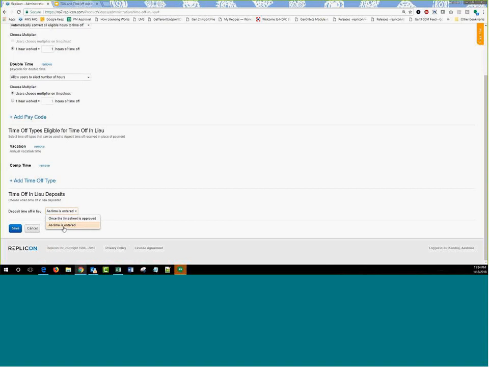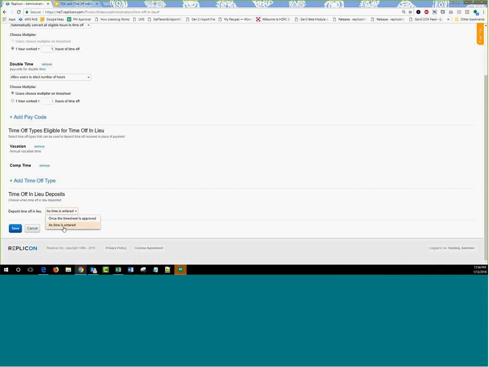This is useful if your organization is using, say, a monthly timesheet. It's a month-long timesheet, and of course, you don't want people to wait for the month end and the timesheet to get approved before they get the time off in lieu for their overtime hours. If that's the case in your organization, you can probably choose the second one. But remember that the second one is a little risky to use, because what if people have added the extra hours, accumulated time off, and already booked time off using those hours, and then go ahead and reduce the timesheet hours?